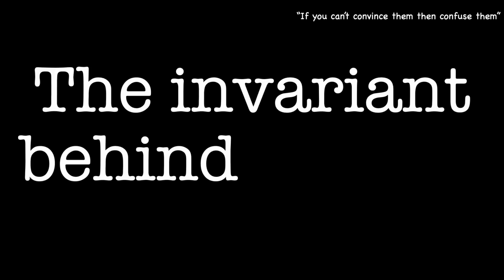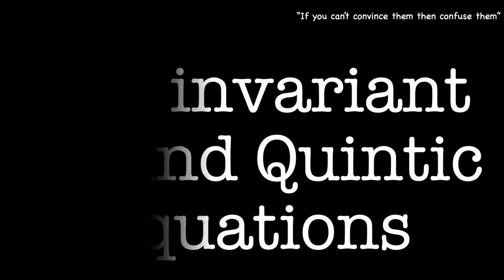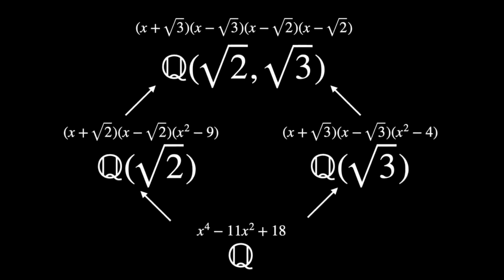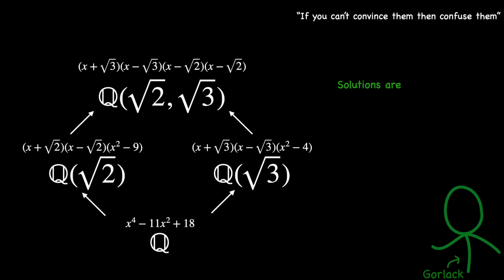The invariant behind quintic equations. The impossibility of solving quintic equations by radicals follows a similar principle. There's an invariant, a mathematical property preserved by all operations involving radicals. For some quintic polynomials, this invariant breaks, proving that solutions by radicals simply cannot exist.